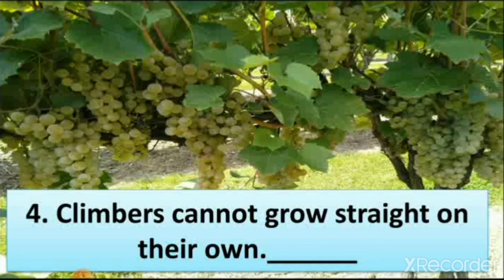They take support of a stick or another plant or wall. So here the statement is right. So we write here true because climbers like grapevine and money plant grow with the help of support.